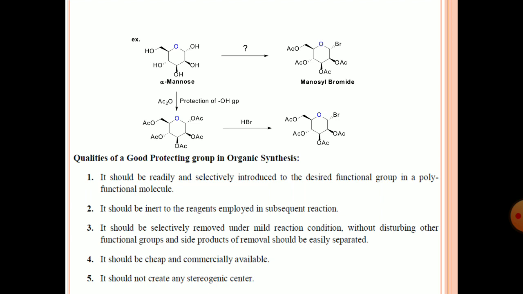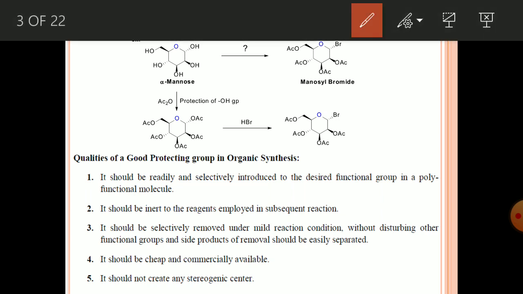So here is one example. This is mannose. It has polyhydroxy groups. If you want to convert this mannose to mannosyl bromide, meaning you only want to do the reaction of the anomeric alcohol, it will be very difficult. So to achieve this mannosyl bromide, first you protect all the 5 hydroxy groups as acetates, so you will get this pentaacetate compound. After treating with HBr, since the reactivity of this anomeric acetate is much higher, it will only react with the HBr and give the mannosyl bromide.